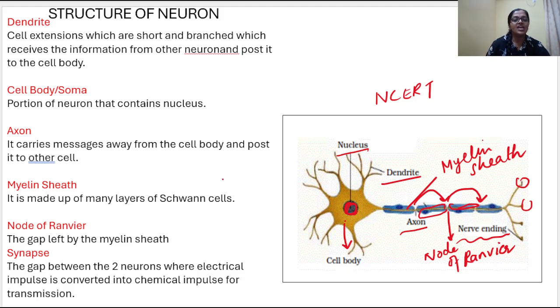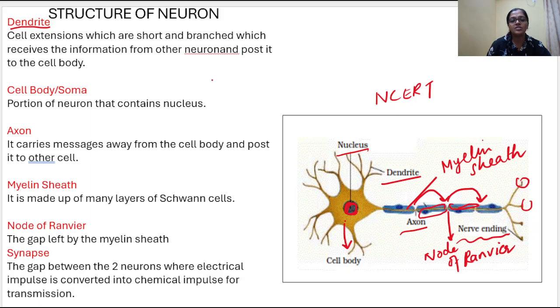So we will see the functions. What are the important parts? Nucleus, dendrite, cell body, axon, nerve ending. You can also remember myelin sheath and node of Ranvier. Now coming to the structures one by one. First one is the dendrite. What is the function of the dendrite? These are cell extensions, short branched structures which receive the information from the neuron, and they will pass it to the cell body.